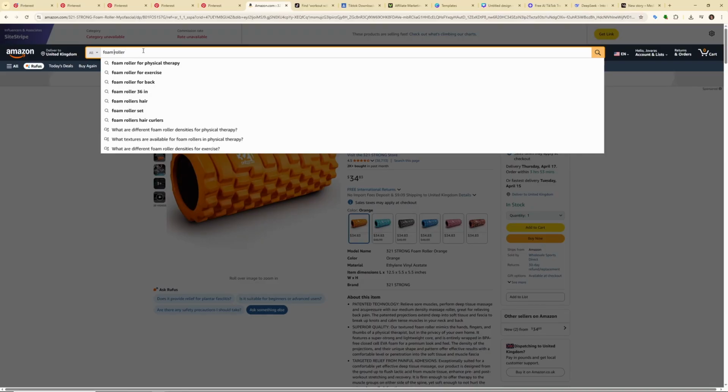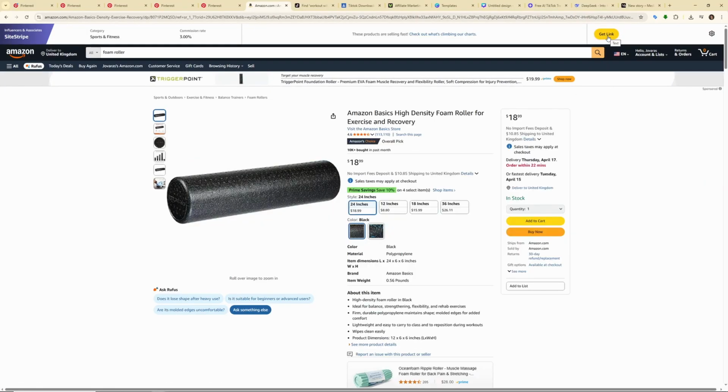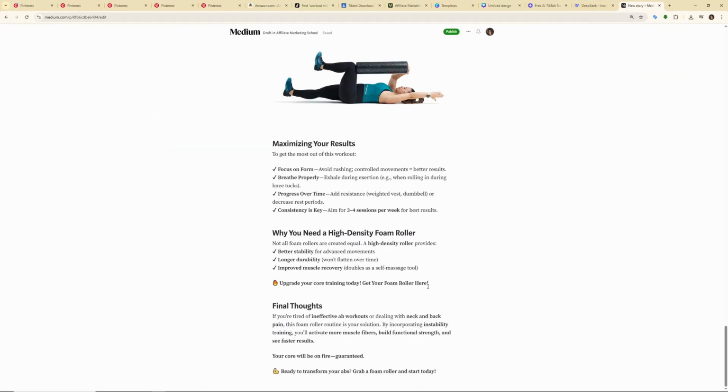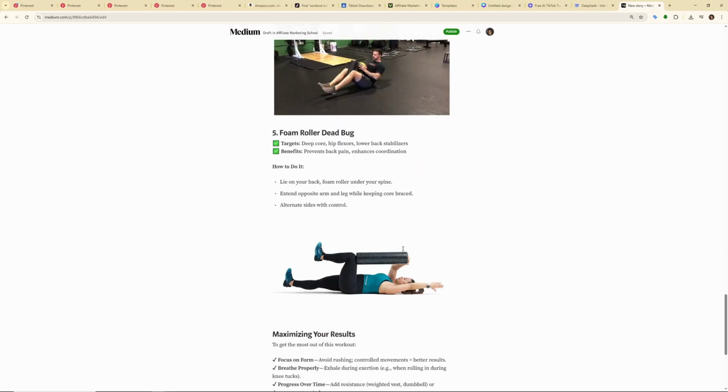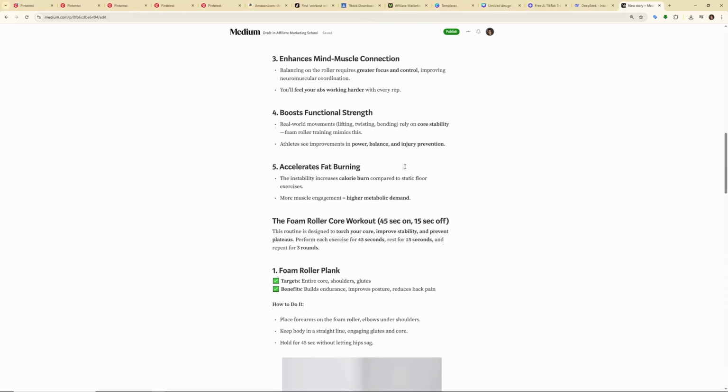But now we need to find a similar kind of foam roller, just like this. Overall pick looks awesome. Just click on get link and just copy the link of this foam roller. Now let's go back to our article, highlight this text, click on this icon and just paste our link. Now it's embedded with our affiliate link. And take a look at this part. Same here, call to action, we're gonna paste our affiliate link, and this article is already eligible to make us money. Now what you can do is stuff it with more affiliate links, but I just showed you one way.